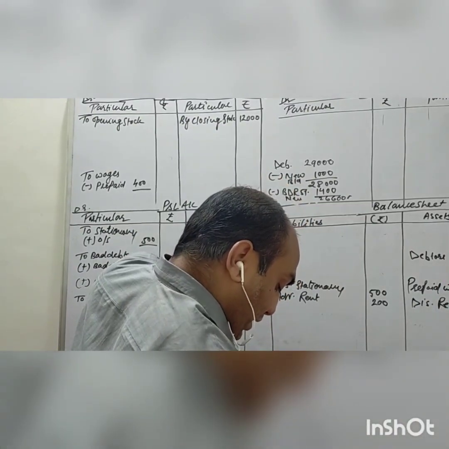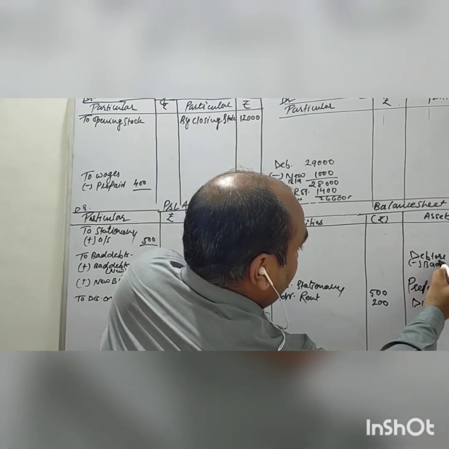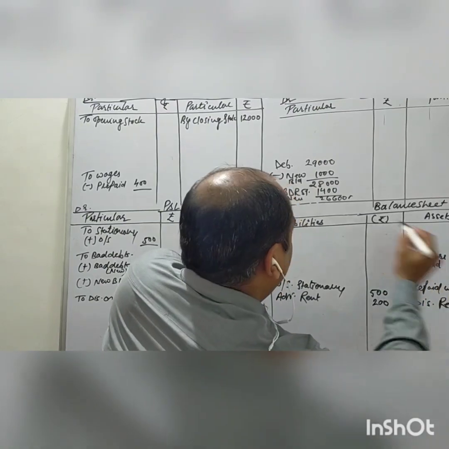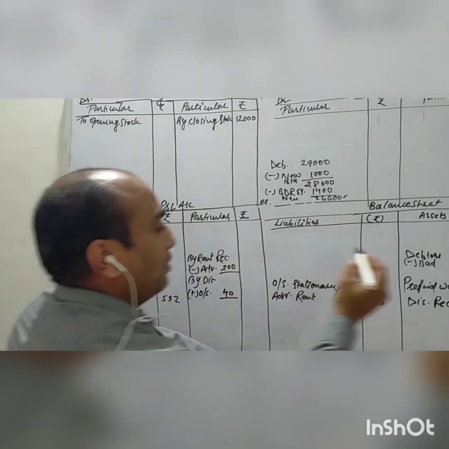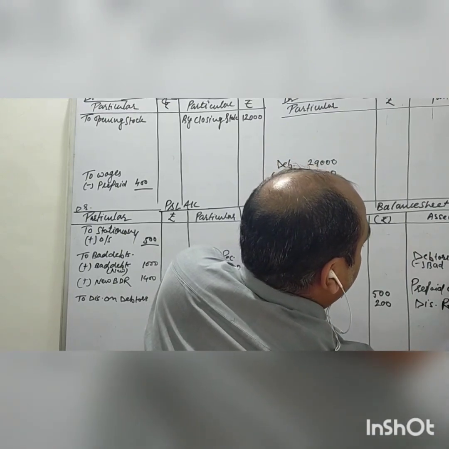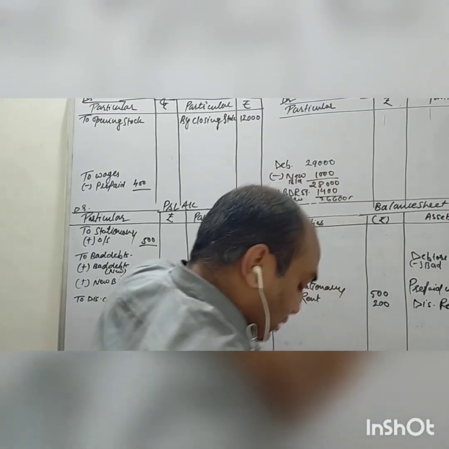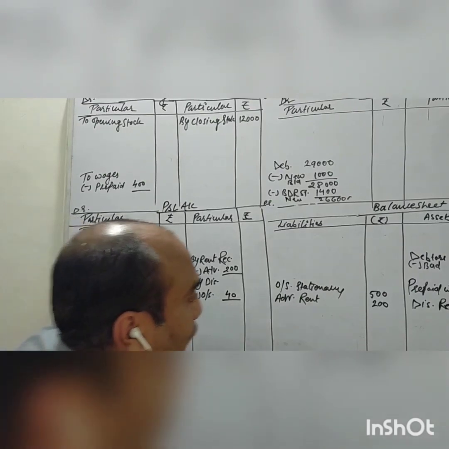First we will minus the bad debts which is given in the adjustment. This 1,000, as the second effect, will be minus from our customer. So 28,000 is the remaining value.